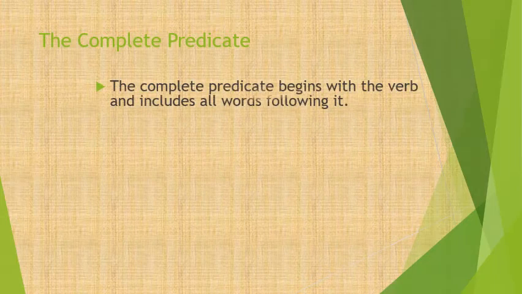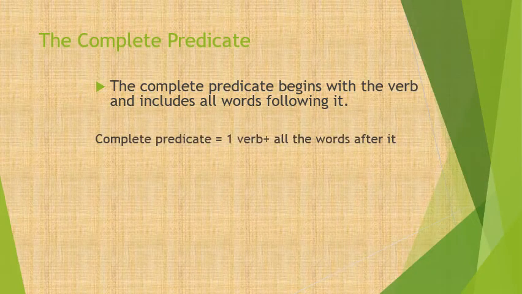In the complete predicate, I still care about having one verb or one predicate only per sentence. But this time, in the complete predicate, I want one verb plus all the words that come after it. So again, complete predicate is one verb plus all the words after it.